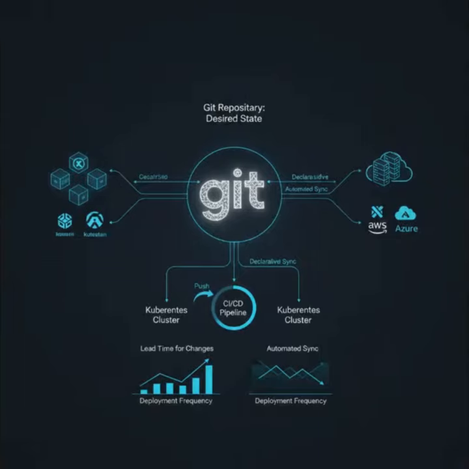Welcome. Today, we're moving beyond the typical conversations about CI/CD pipelines to discuss a more profound operational model, GitOps. Let's be clear from the outset. GitOps isn't just another tool or a fancy name for automation. It is a fundamental paradigm for managing both infrastructure and applications, where Git becomes the definitive, single source of truth for the desired state of your entire system.